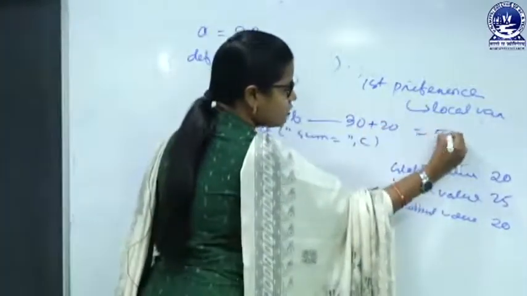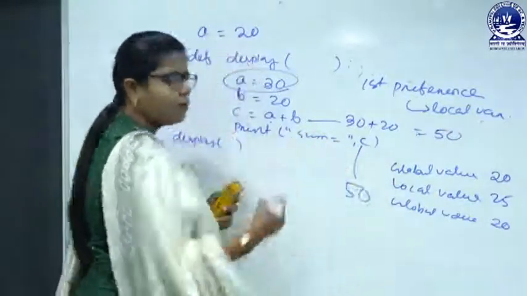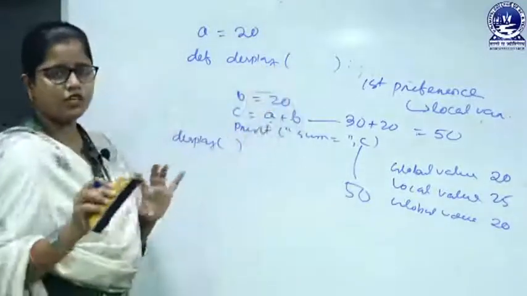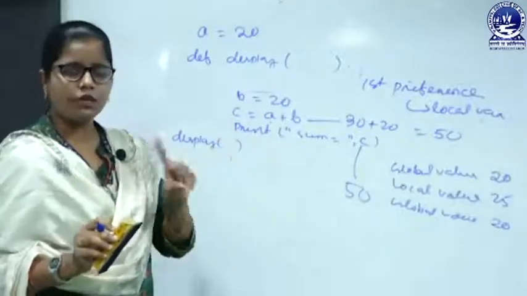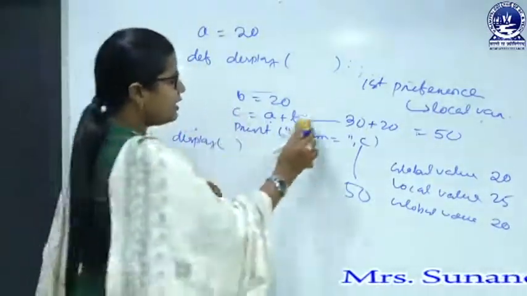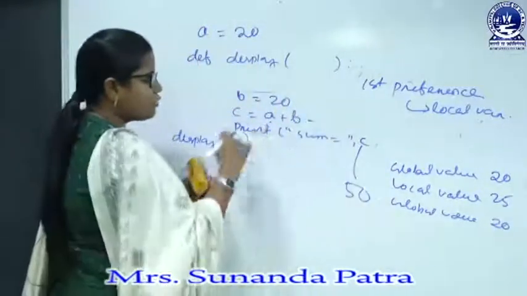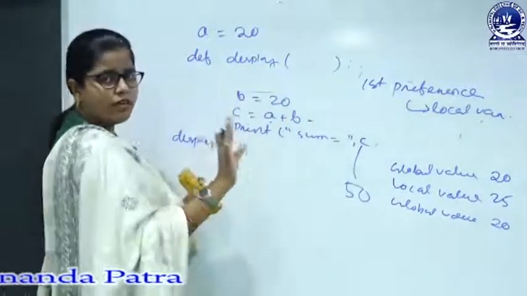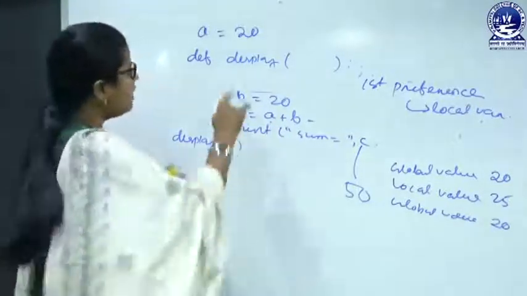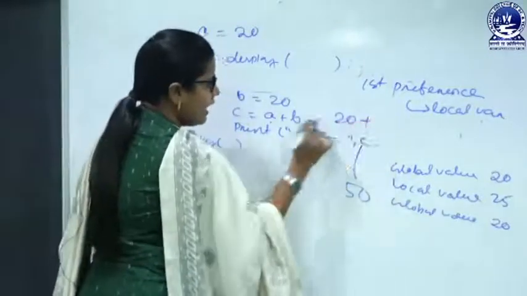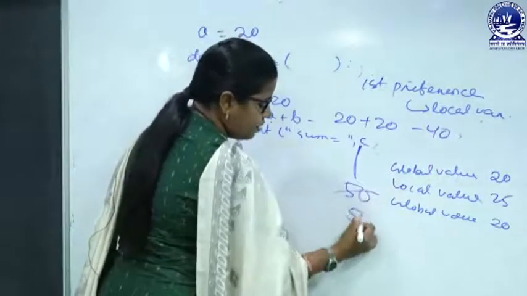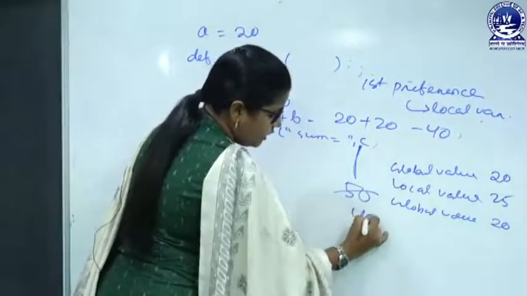20. So now C is what? 50. So here C will be 50. If this line is not there, if I have not mentioned any A there, that means we are having one A which is a global variable. So here C equals A plus B. Here A is what? There is no local variable as A. So this will be considered as a global variable, and the value is 20, and B value is also 20. So C is what? 40. So here 50 will not be printed, here 40 will get printed.